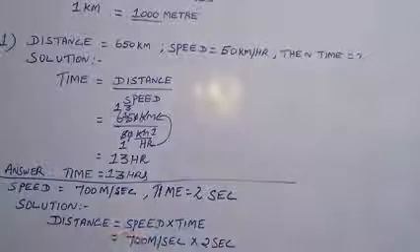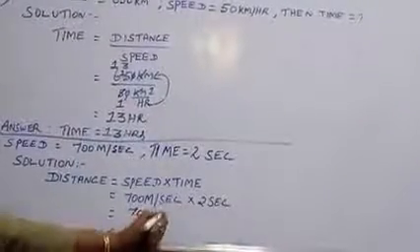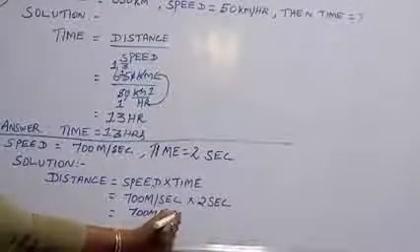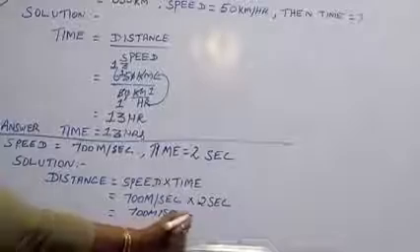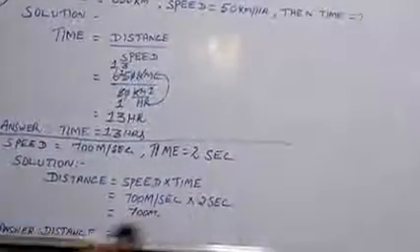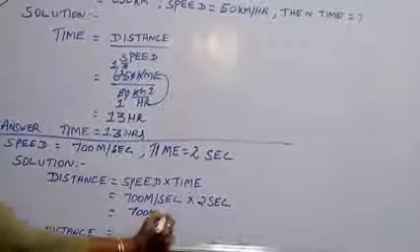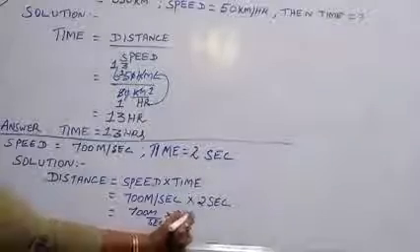So we need to multiply, children. Here 700 meters per second multiplied by 2 seconds.